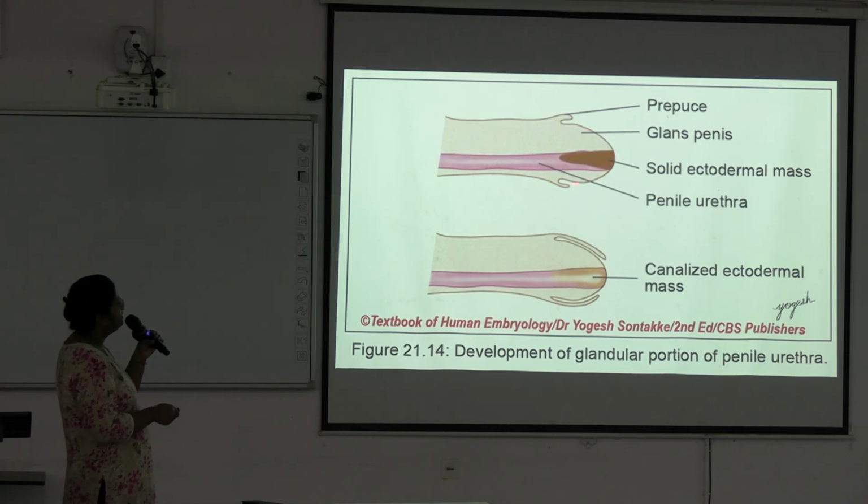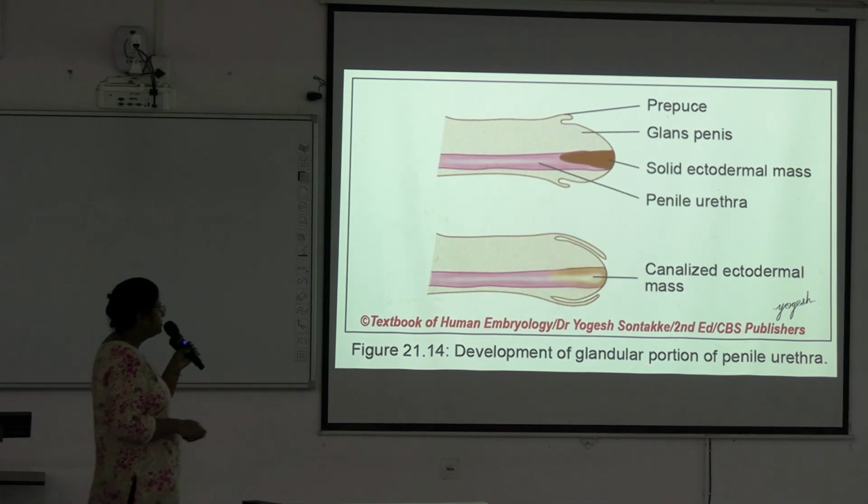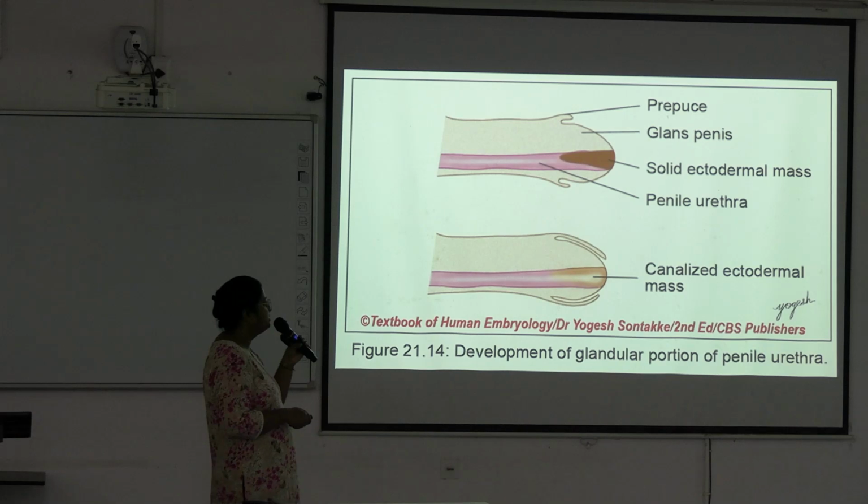And the distal part of urethra is formed from this solid ectodermal mass. It will be canalized and form the distal end of the urethra, the penile urethra. Okay, so this is development of prepuce and urethra.